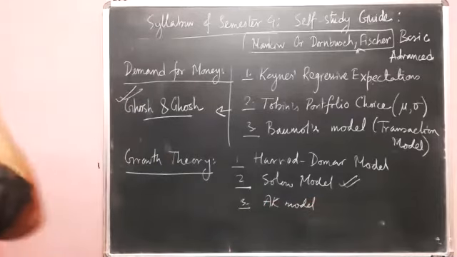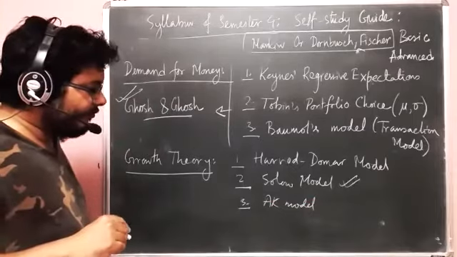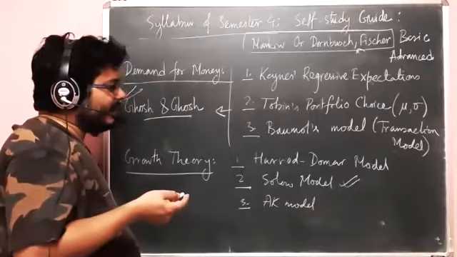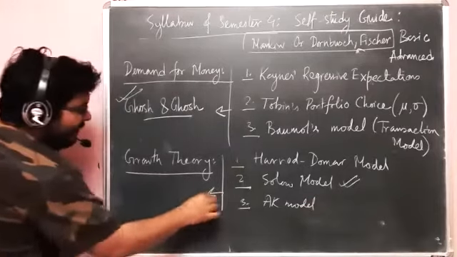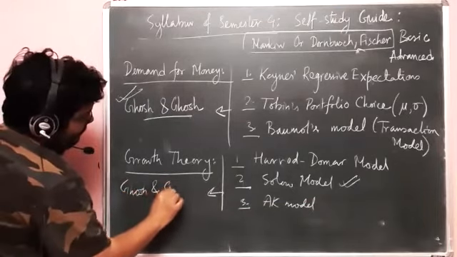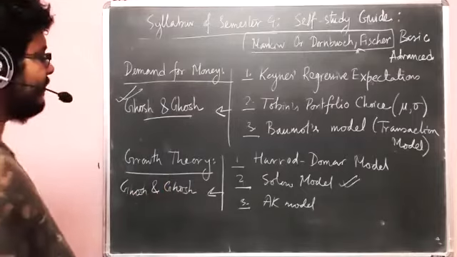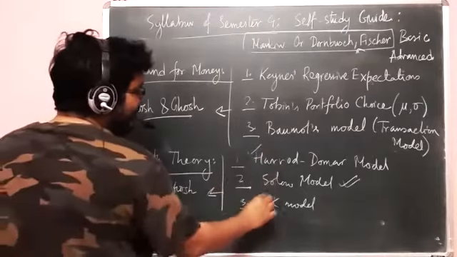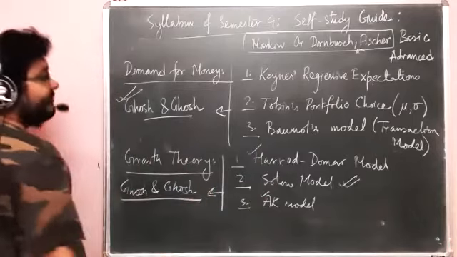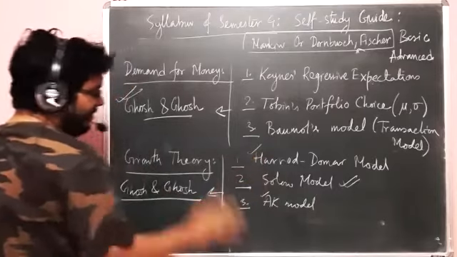Now, let's put it like this. You see, for this topic also, Ghosh and Ghosh is a fine reference. It is undoubtedly a fine reference. And for Harrod-Domar and the AK model, I will strongly advise that you study Ghosh and Ghosh, because it has a very good treatment of these 2 models.